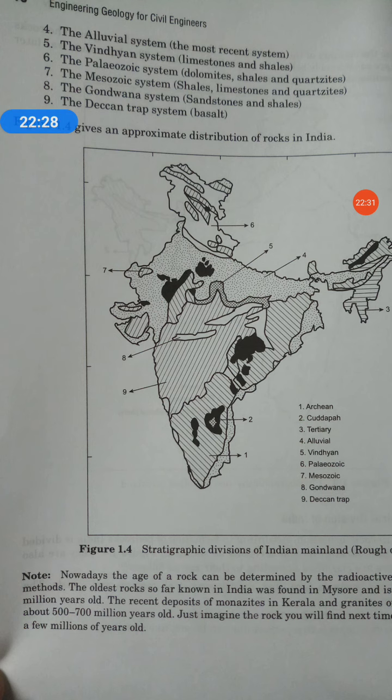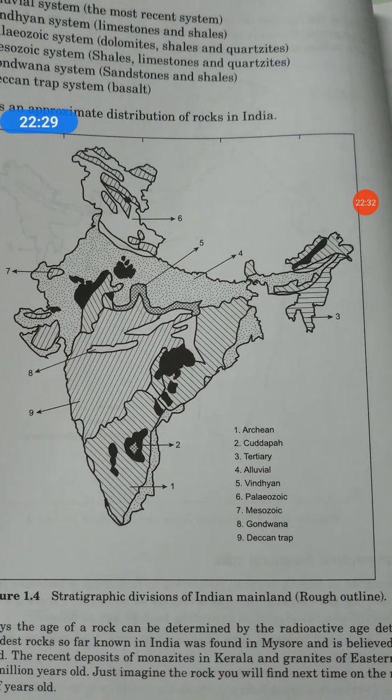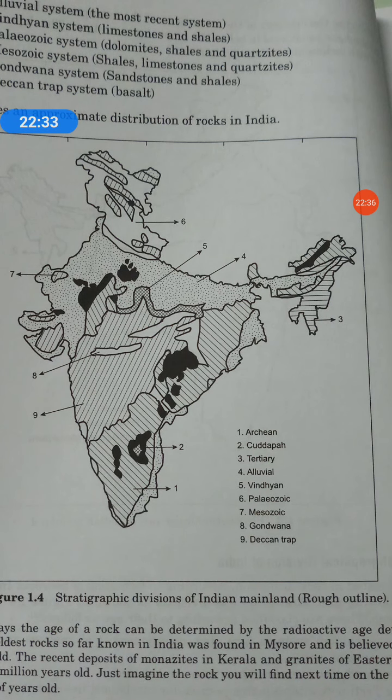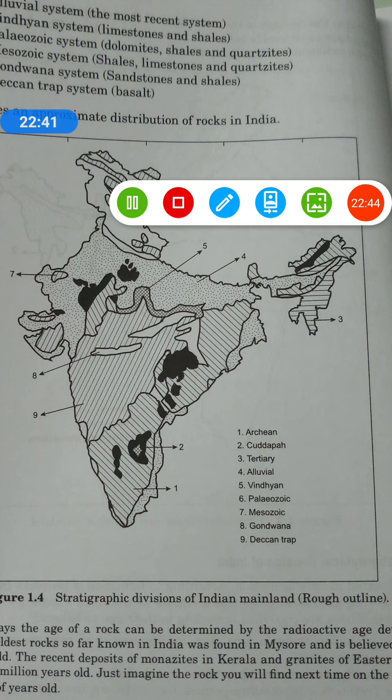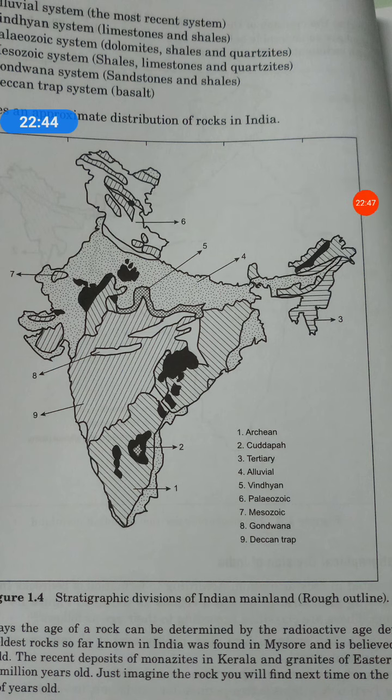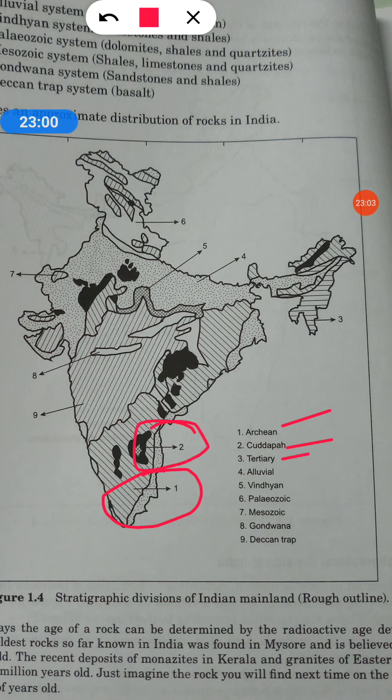Now look at this map of India here. The systems from 1 to 9 are mentioned in this map. The first system, the Archean system, is here. This is the region where granite is mostly found in nature. Then second is Kudappa, which belongs here. Third is tertiary, here. Fourth is alluvial. This is the alluvial part.